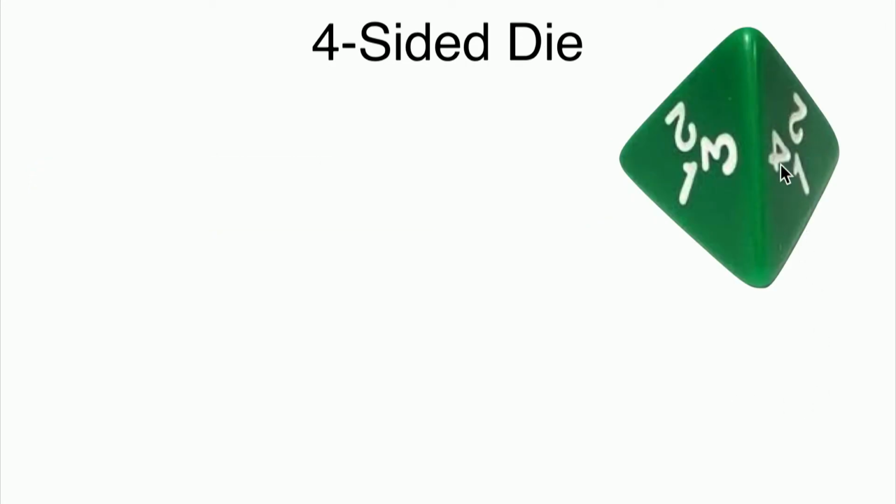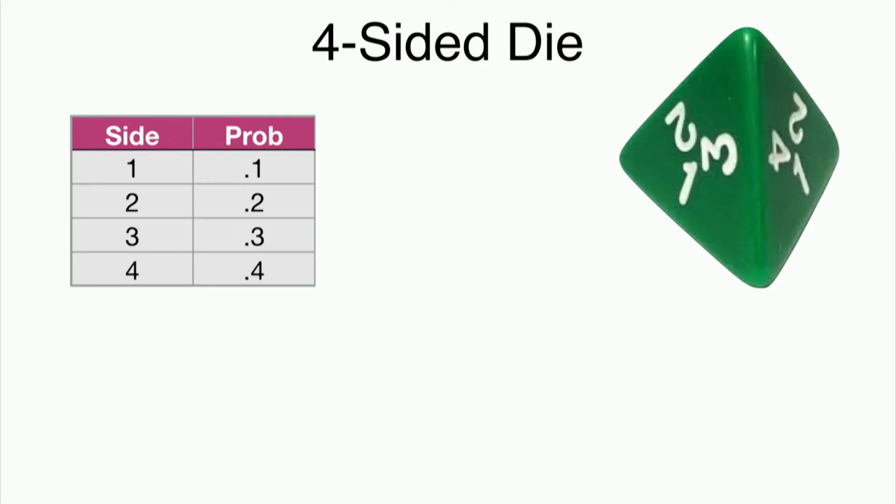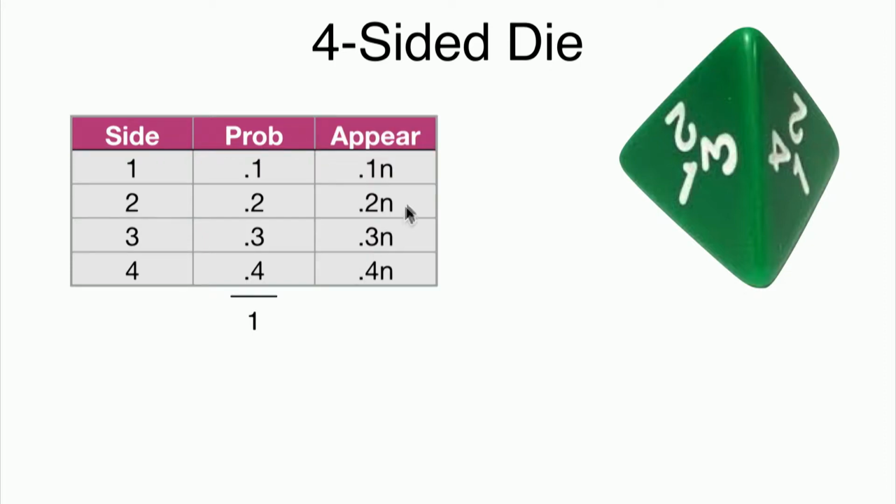Let's look at another example. Suppose we take our 4-sided die that we have seen before. It has 4 sides with probability 0.1, 0.2, 0.3, and 0.4, and you notice these probabilities sum to 1, as they should. If we roll this die n times, and n is very large, we expect 0.1n, namely n/10 times, to see the value 1, and 0.2n, or 20% of the time, to see 2, and 0.3n of the times to see 3, and 0.4n of the time to see 4. You notice these numbers also add up to n, as they should.